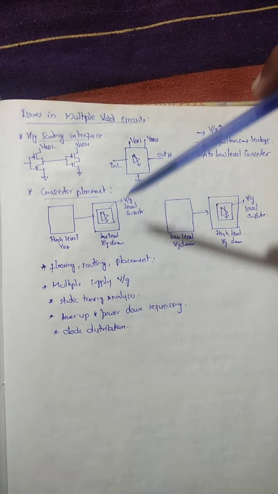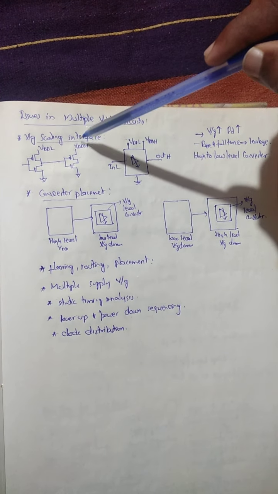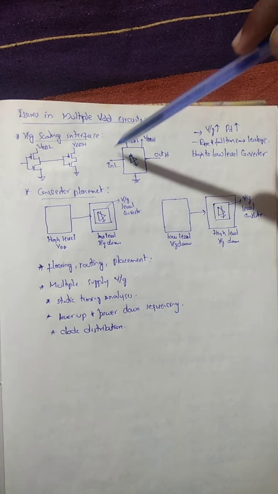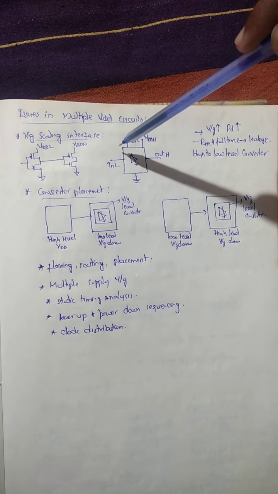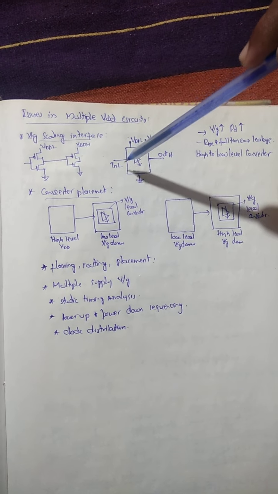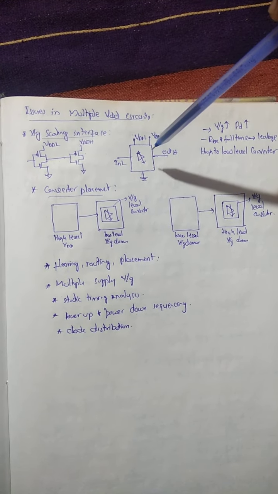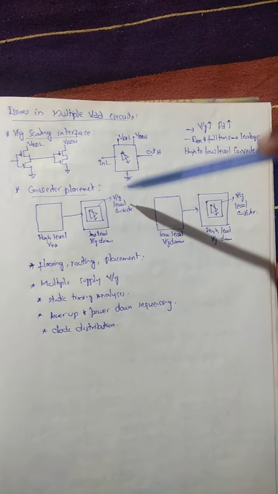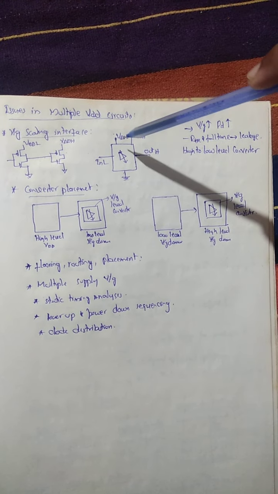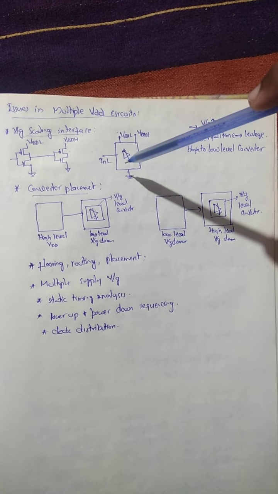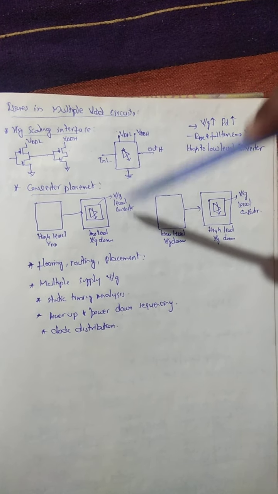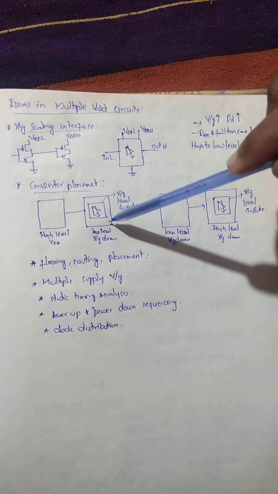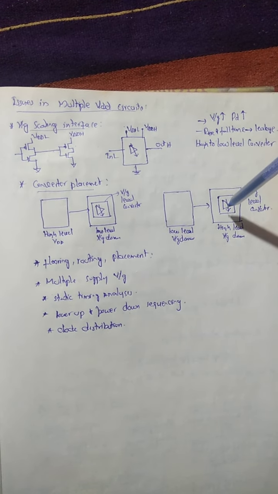So whenever we are scaling, we are supposed to keep all these issues in mind, and we are supposed to design or select such a voltage level converter. Next, we will move to the converter placements. Now the question is, where we are supposed to place this voltage level converter. We are not supposed to keep it wherever we want. We are supposed to keep it either at the low level, or maybe at the high level.